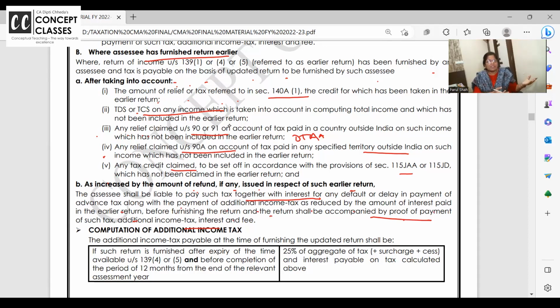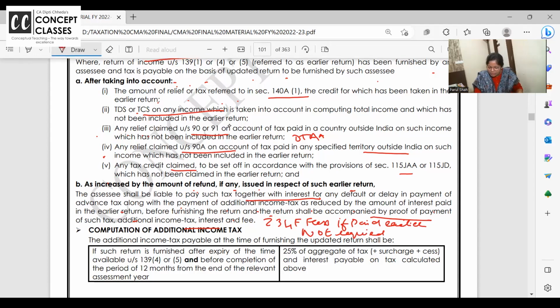But ma'am, earlier also I filed the return late. So I've already paid 5,000 fees. Shall I pay again? Answer is no. 234F fee is to be payable only once. So if you want, write down 234F fee if paid earlier when you filed your routine return, not required to be paid with updated return.